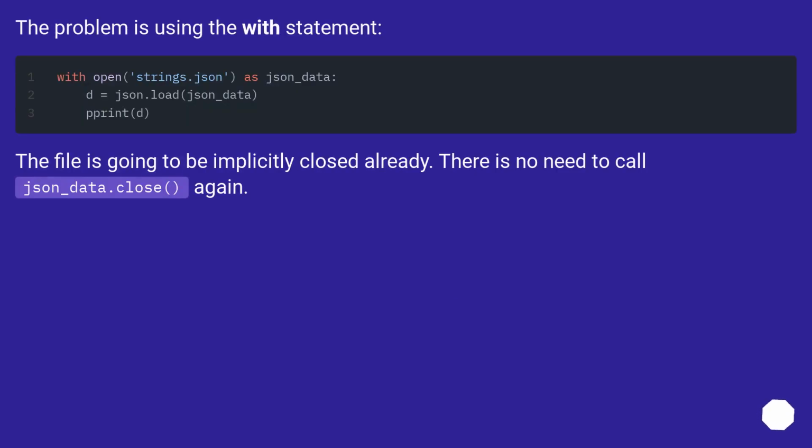The problem is using the with statement. The file is going to be implicitly closed already. There's no need to call JSON_data.close again.